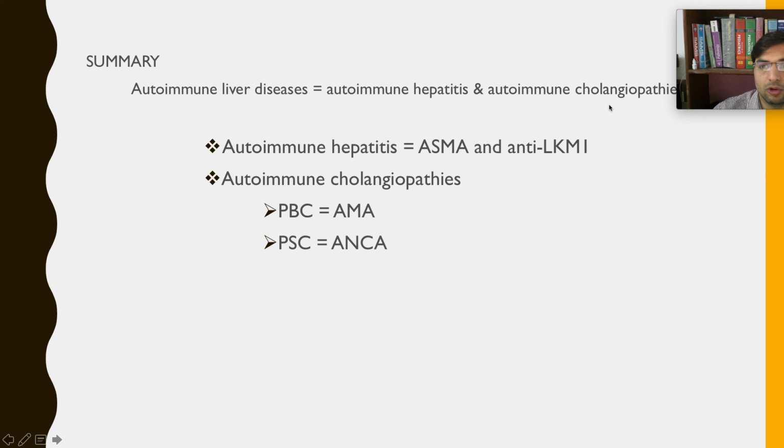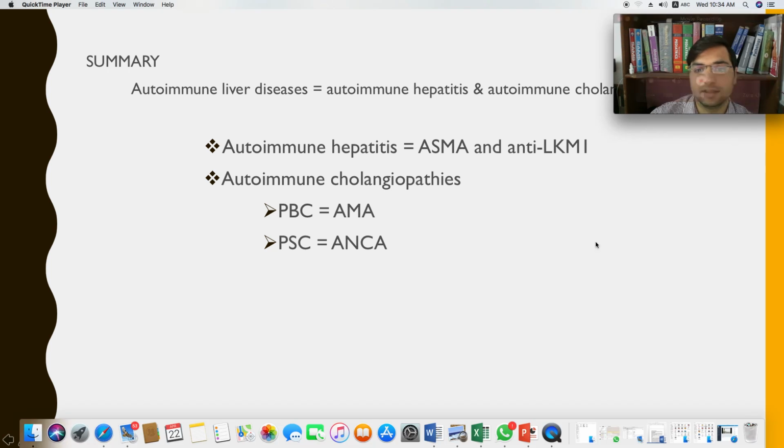In autoimmune cholangiopathies, in PBC there are anti-mitochondrial antibodies, AMA, and in PSC ANCA, anti-neutrophil cytoplasmic antibodies.